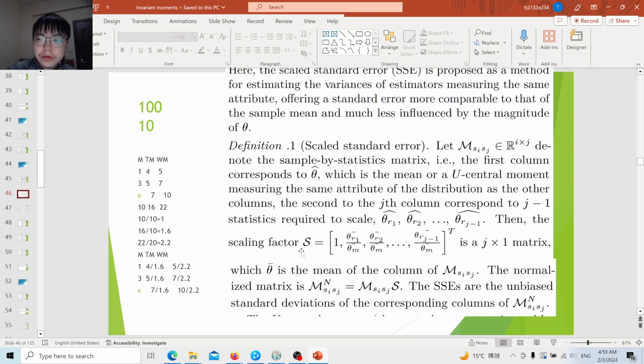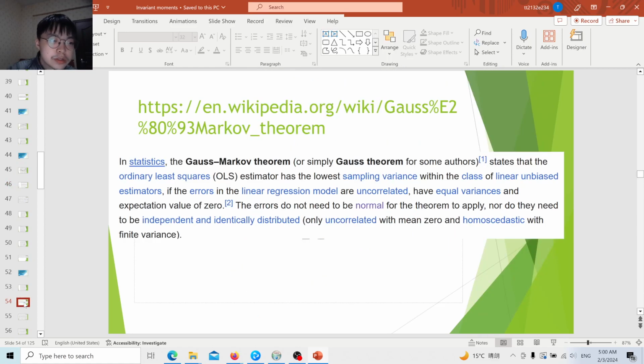So it is a very small correction, and using this correction, normally after correcting, it can achieve a result that makes the other estimators very comparable to the sample mean. And this is also very important. I can show you, for example.